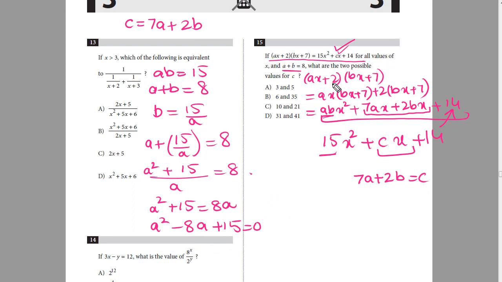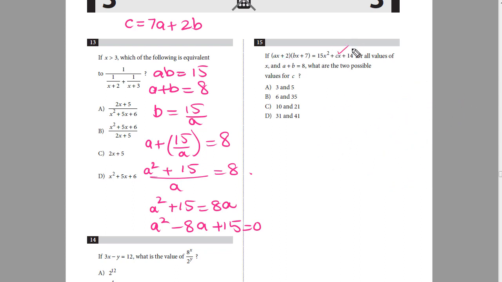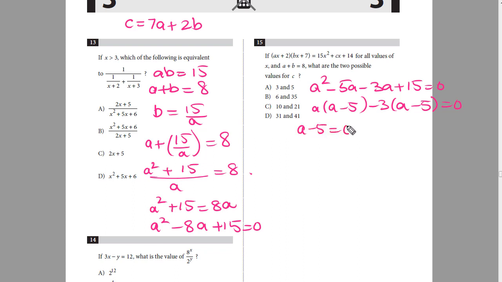Let me remove this working. Now I'll make its factors: minus 5a minus 3a plus 15 is equal to 0. So a times a minus 5 minus 3 times a minus 5 is equal to 0. a minus 5 is equal to 0, or a minus 3 is equal to 0.